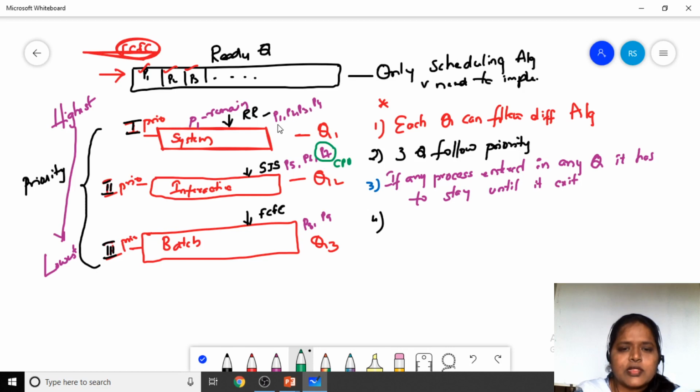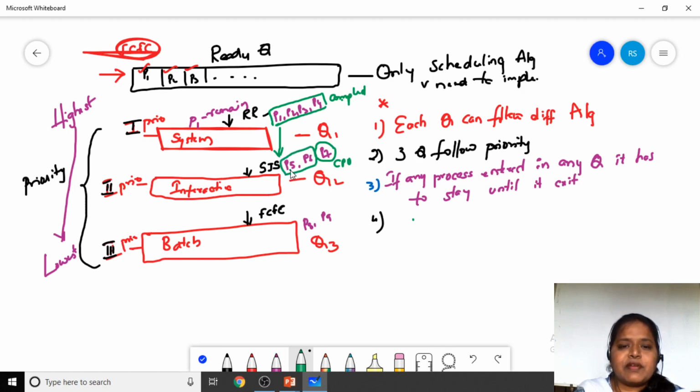Suppose all these processes in the queue have completed. One more point to be noted is that we have different queues, and we can shift from one queue to another. In Q1, P1, P2, P3 and P4 are there. If all the processes are completed, only then can we shift from Q1 to Q2. In Q2 we have P5 and P6.